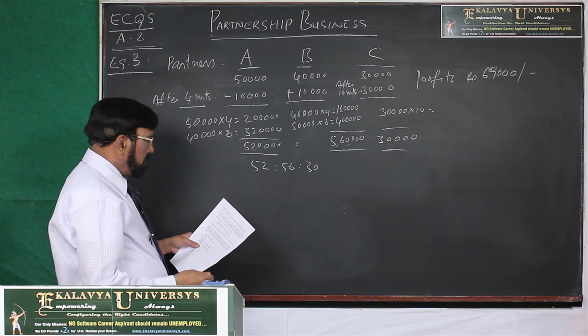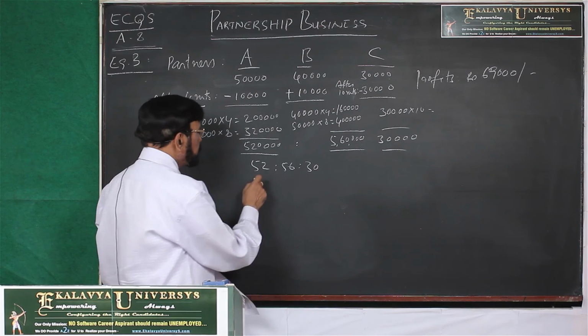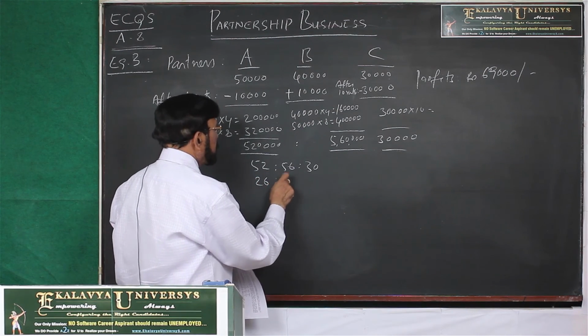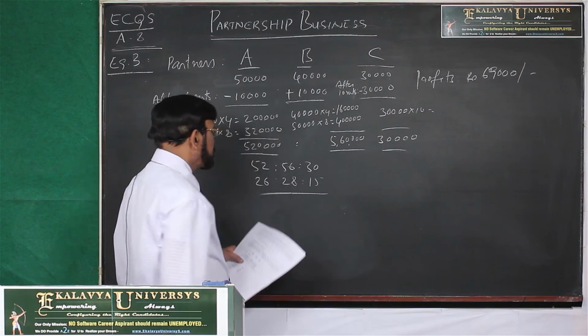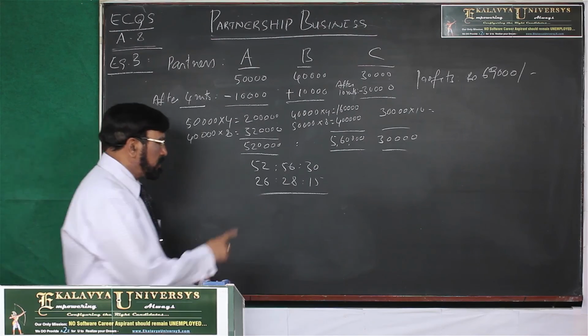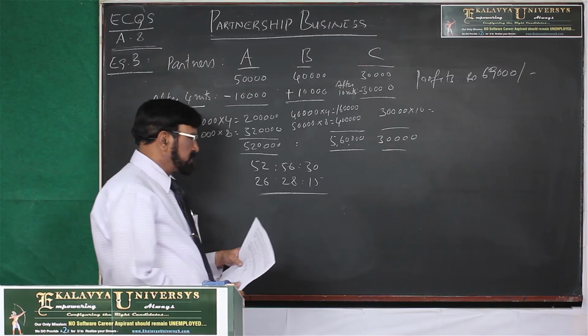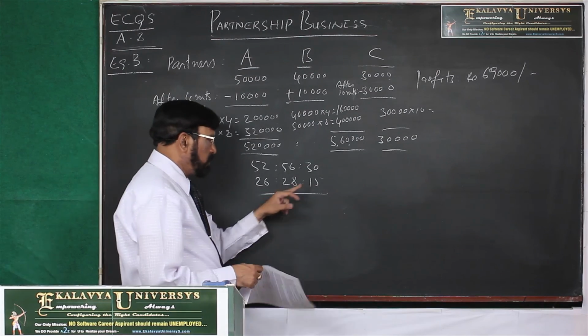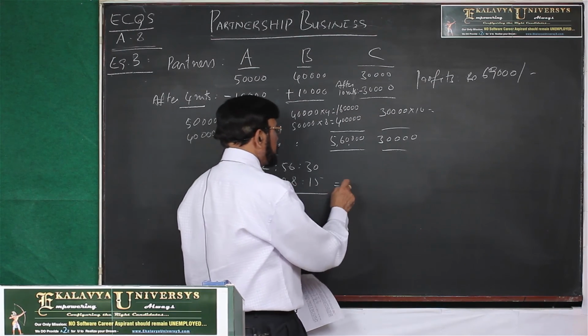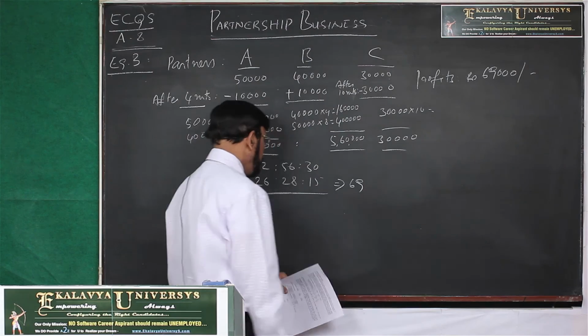And now, if you simplify by 2, this is the ratio 26, 28, 15, and the total comes 26 plus 28, 54, plus 15, this is equal to 69.